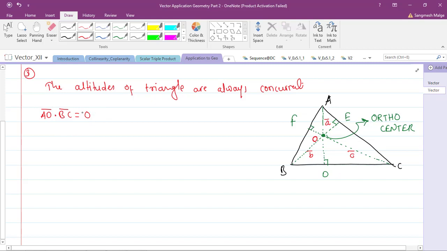So what we'll do, we will take the help of this information for any two altitudes. So we'll make use of AD and BE, and we'll prove that this point O is common in there. Okay, so let me start with that here. So AD, BE and CF are altitudes.